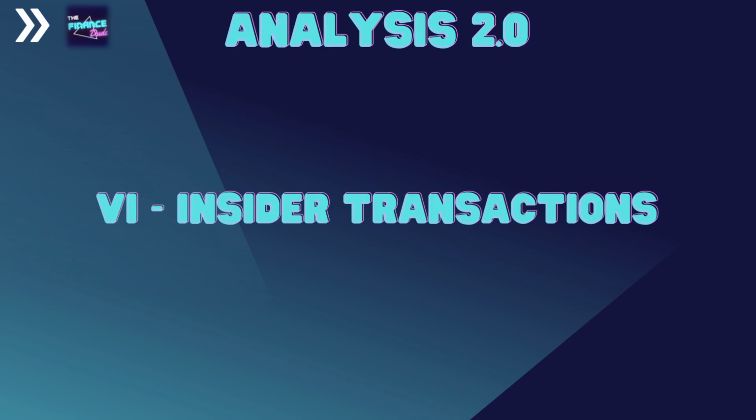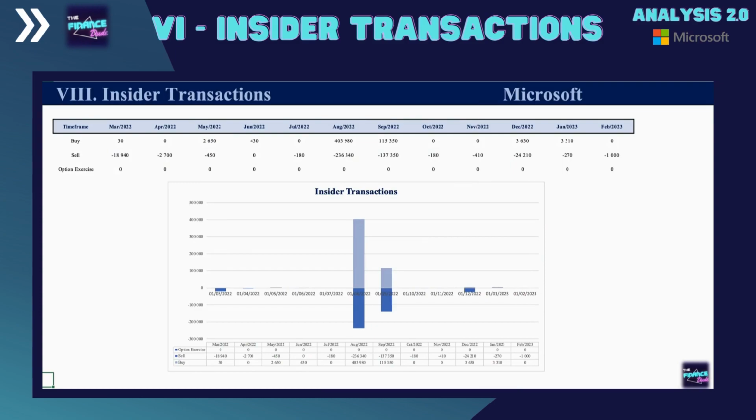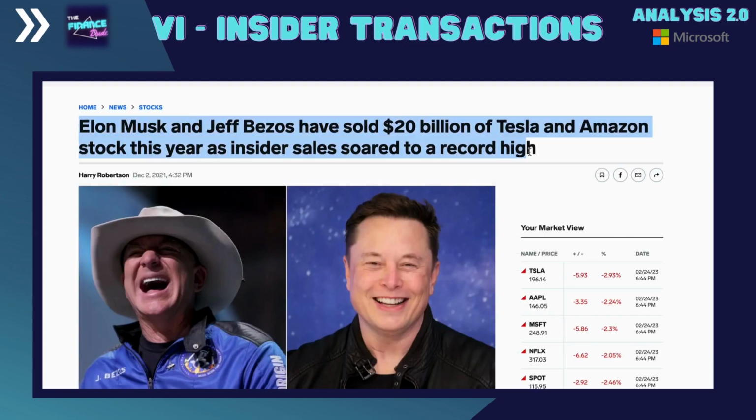Another important aspect of the analysis is being aware of what the management is doing with their shares. In this section, I will have a look at the main insider transactions. Undoubtedly, they are the people with the best information available. So if they are all selling, it isn't a good indicator, is it? It doesn't mean that they don't believe in the company's ability to perform. But they may think the company is overpriced, as it happened during the COVID bubble. Examples of that were Elon Musk and Jeff Bezos.